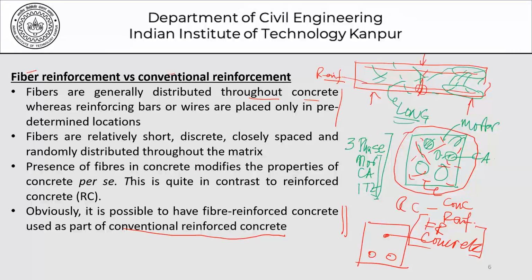So the presence of fibers in the concrete matrix modifies the properties of concrete in different ways, whether it affects the compressive strength or not, whether it affects the tensile strength or not, whether it affects the modulus of elasticity, whether it increases the toughness, and so on. Those are all questions that we will answer as we go along when we deal with the effect of fiber addition on the properties of concrete. And that would become the properties of the fiber reinforced concrete.